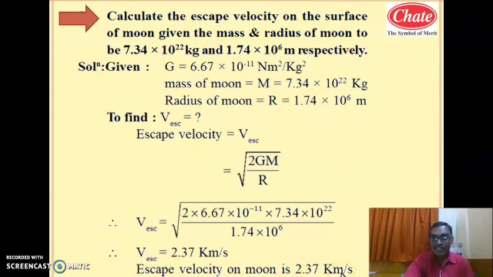If from the Earth we supply a velocity to any body equal to 11.2 kilometer per second, means in 1 second the body acquires the speed to travel a distance of nearly 11.2 kilometer or greater, then the body will come out of the Earth's gravitational field. So escape velocity from the Earth's surface is 11.2 kilometer per second.